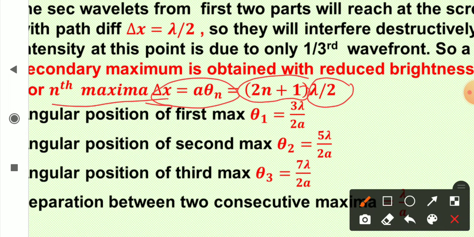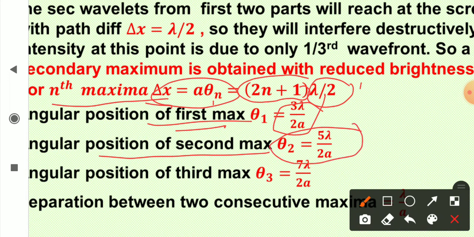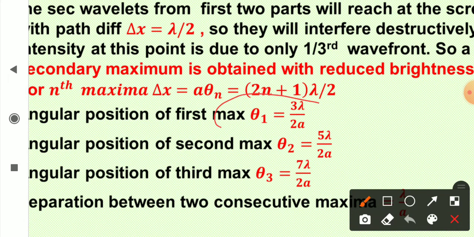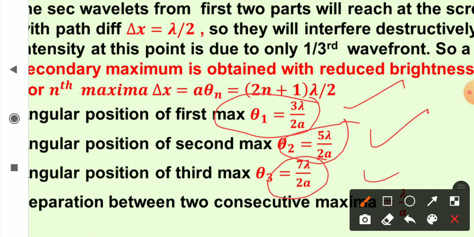So when n is equal to 1, you get 3 lambda by 2. So the first secondary maximum theta 1 is 3 lambda upon 2a. Position of secondary maximum theta 2 will be 5 lambda upon 2a, and for the third one 7 lambda upon 2a. Now look at it. This first secondary maximum was obtained due to 1/3 of the wavefront. This is obtained due to 1/5 of the wavefront, and this is obtained due to 1/7 of the wavefront.